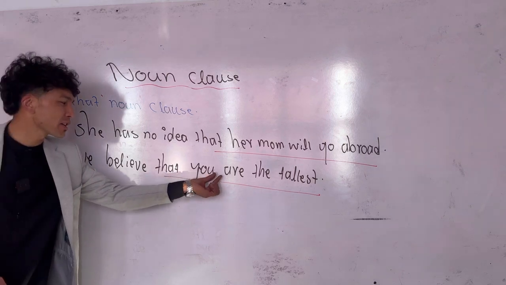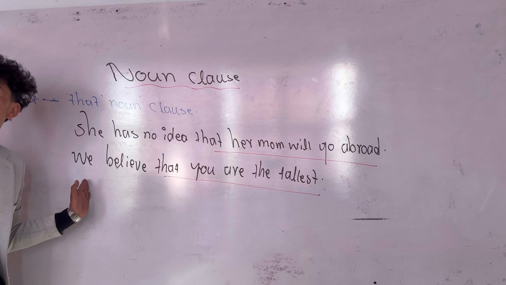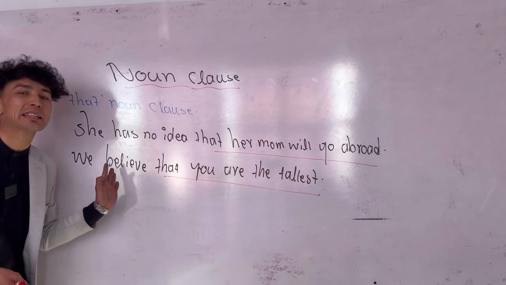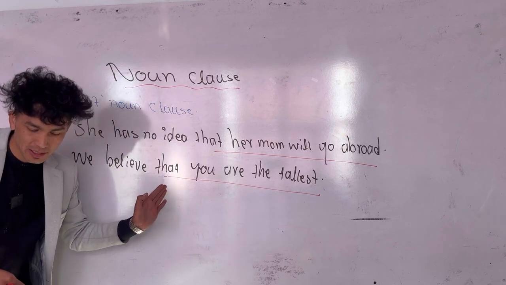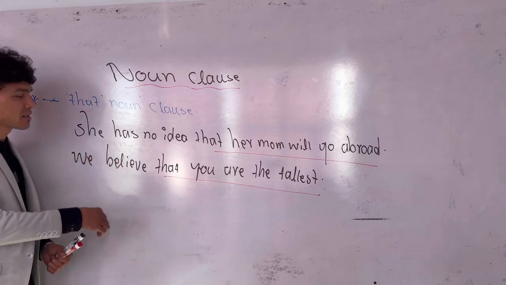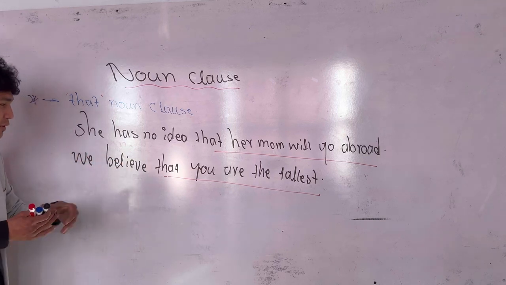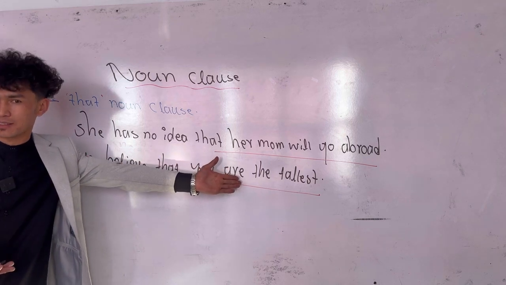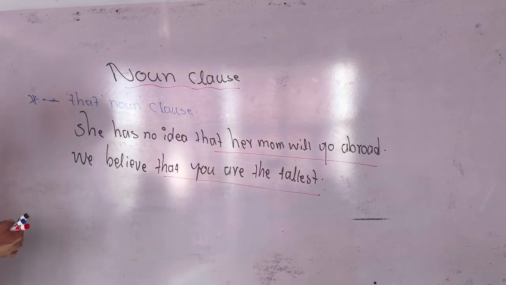Some native speakers put that at the beginning as a subject. This is also acceptable. Did you understand? But in fashionable English, it is not so common. People prefer to use it as the object in a sentence, at the end. You understood? For example,